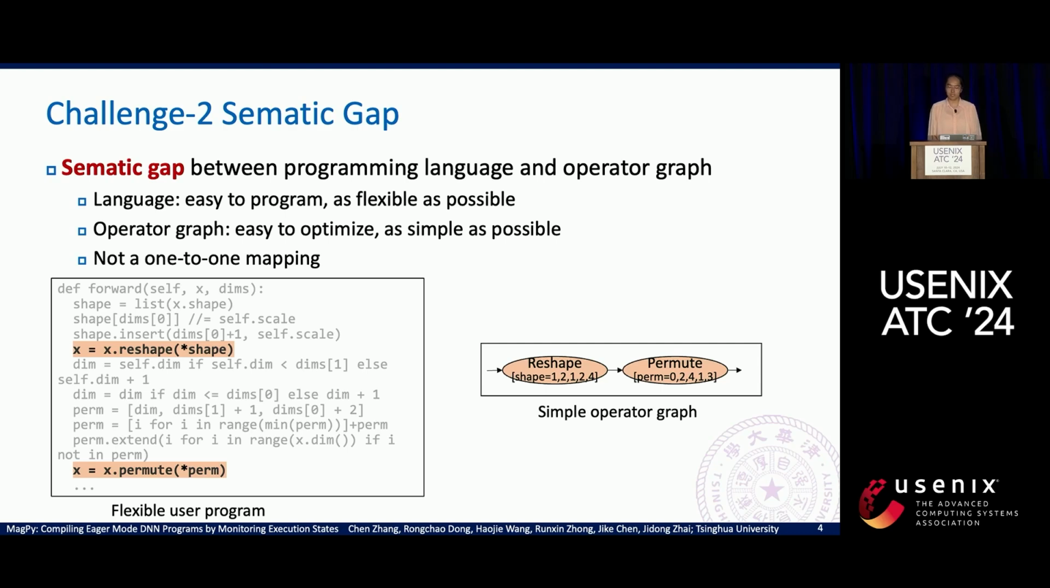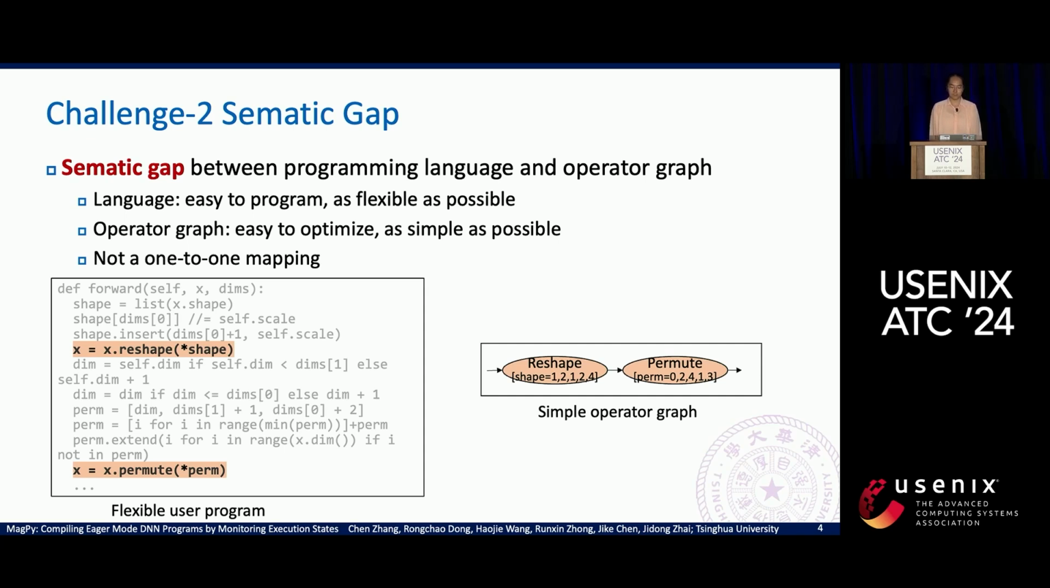Moreover, there is a large semantic gap between the programming language and the operator graph. The programming language is designed for users, so its goal is to make it easy to program so that the user will be very happy to use it. Therefore, programming languages are becoming more and more flexible, such as Python. On the other hand, the operator graph representation is responsible for making it easy for compilers to optimize. So it should be as simple as possible so that the compiler can do better optimizations.